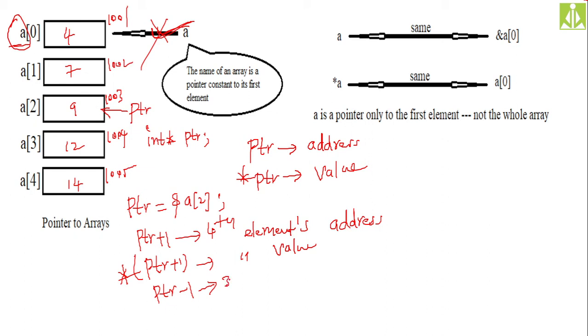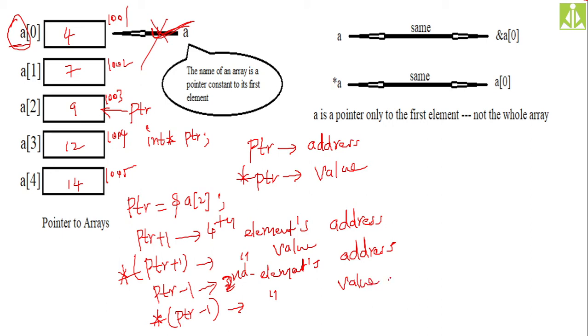This is the second element's address. Now how do we get the value from this address? Simply apply the indirection. Star of PTR minus 1 will give you the second element's value.